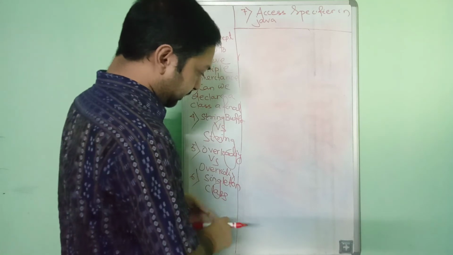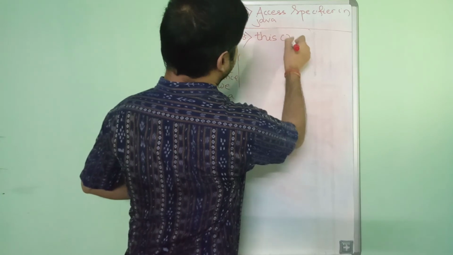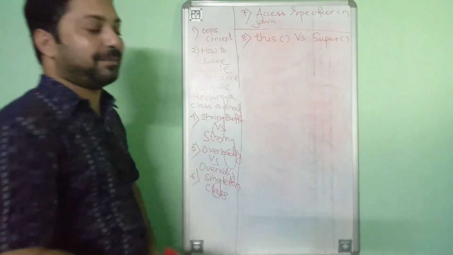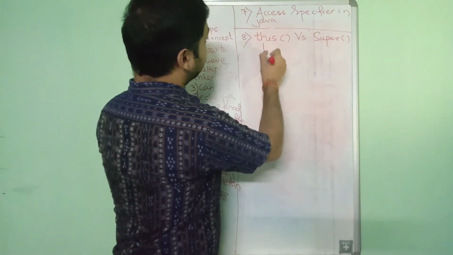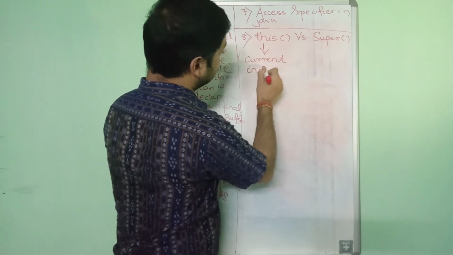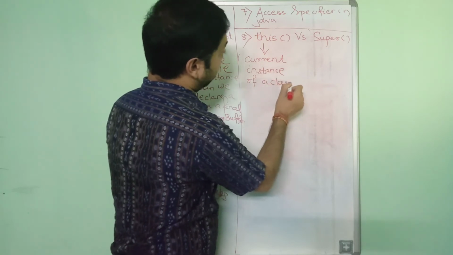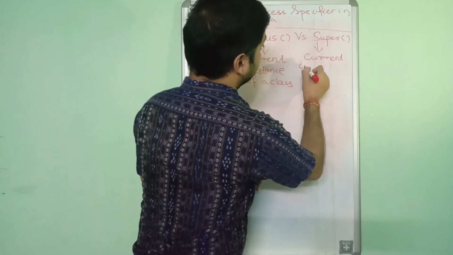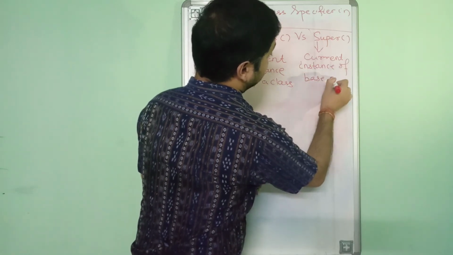Question number 8 is the difference between this versus super. This is a very important question, and in most interviews you may get this type of question. In case of this, it basically represents the current instance of a class. But what about super? This always represents the current instance of the base class. So this is the basic difference.